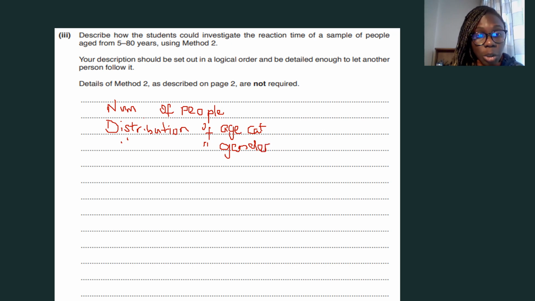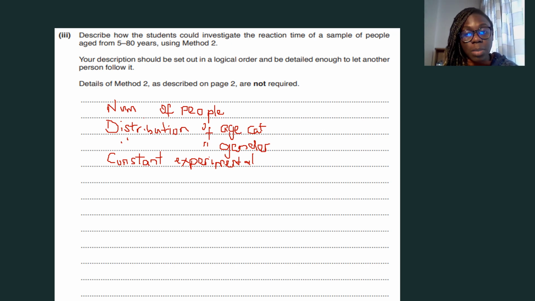Then you want to ensure that conditions of experiment are constant, constant experimental conditions. And again, you might not write this out the way I am doing right now. You might want to make it a little bit more of a detailed explanation. But even in being detailed, try as much as possible to be succinct, which means just to make your thing as short as you can and as direct as possible. So constant experimental conditions over here.